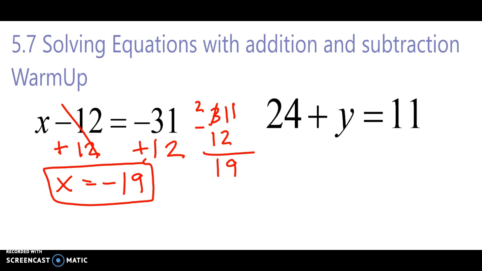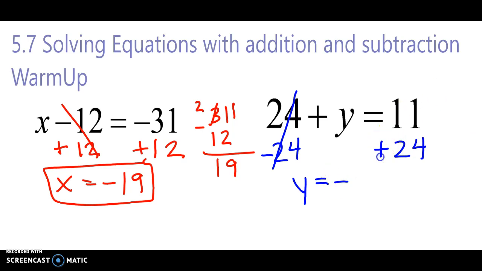The next one I want us to look at is 24 plus y equals 11. We have to undo the addition so that we can get the variable alone with subtraction. These go away. Notice we're left with 11 minus 24. Again, we know our answer is going to be negative.